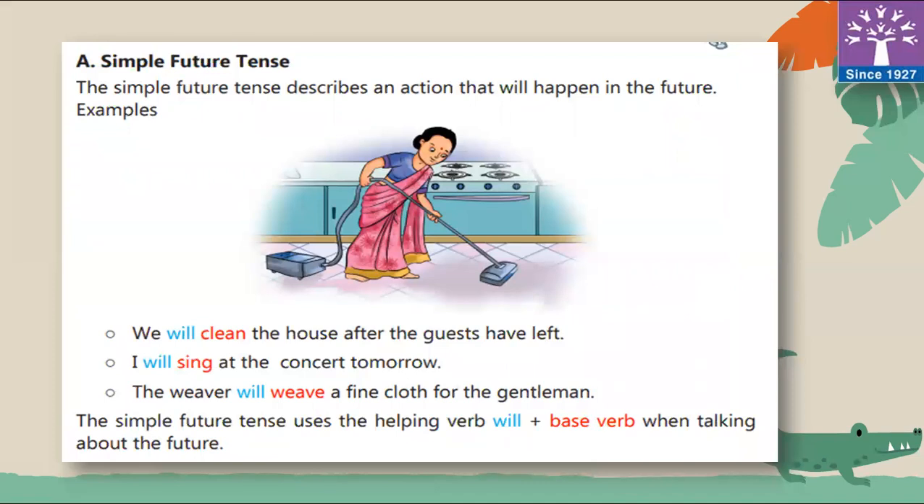The simple future tense describes an action that will happen in the future. For example, we will clean the house after the guests have left. I will sing at the concert tomorrow. The weaver will weave a fine cloth for a gentleman. The simple future tense uses the helping verb will plus base form, you can say base verb, when talking about the future.